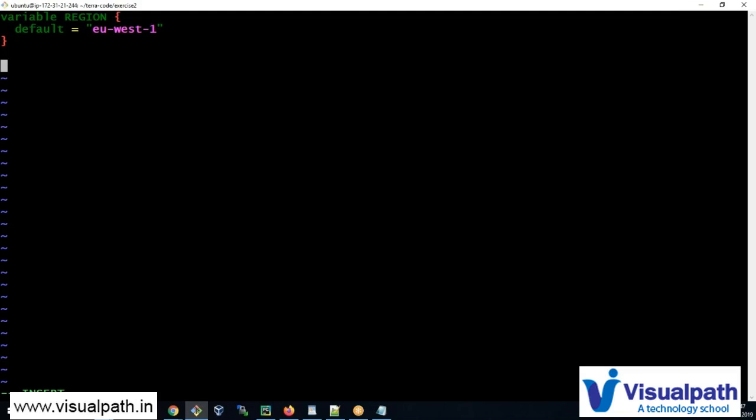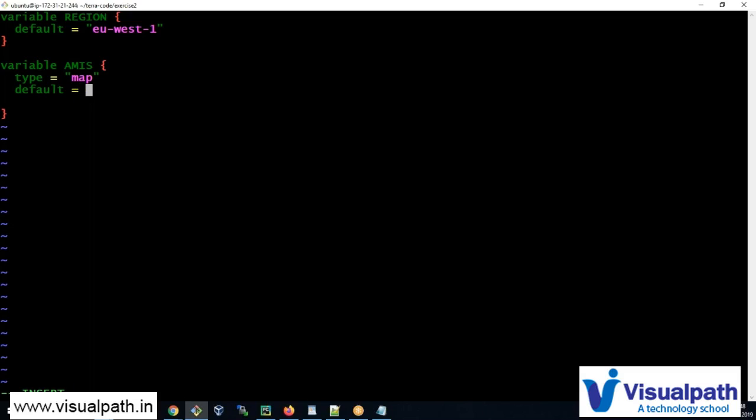I'm also going to put one more variable here, and the variable is going to be AMIs. Okay, and you must be thinking I'll just say default and give the value. No, I'm not going to do that. This is going to be a map variable, a different kind of variable. Basically, variables are generally a variable name and its value, but a map variable has type equal to map. You don't even need to give double quotes there, but I'll give it.